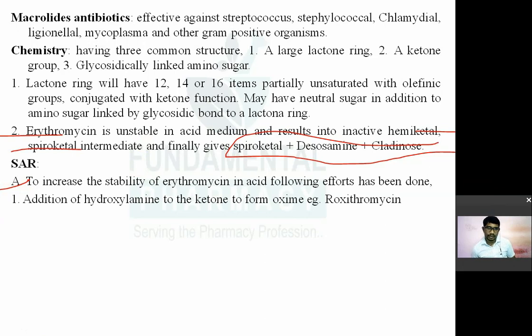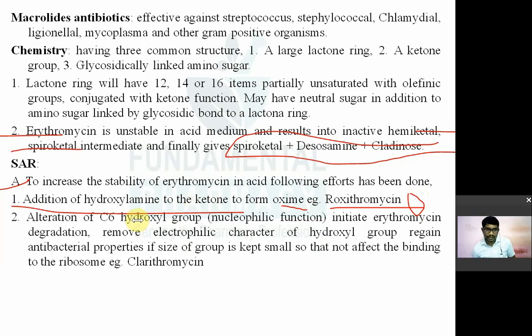So addition of hydroxylamine to a ketone to form an oxime, that will increase the stability. So in case of roxithromycin, it is done. So roxithromycin is stable. Okay. Addition of hydroxylamine to the ketone function to form an oxime, that is done in roxithromycin. So roxithromycin is stable.